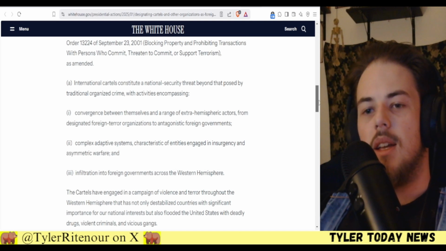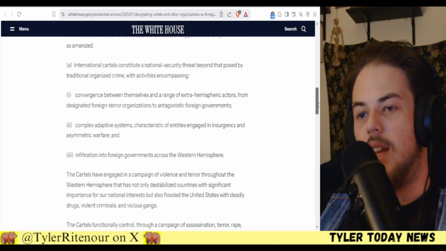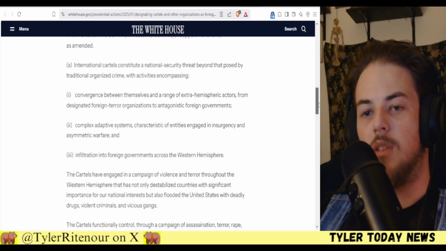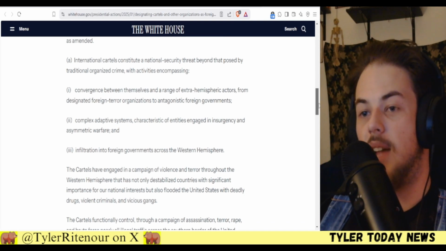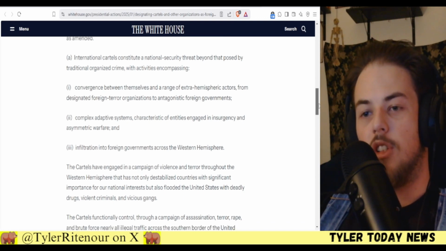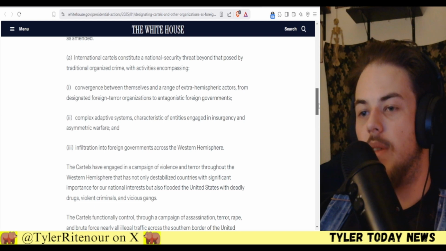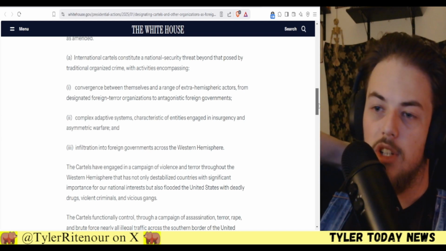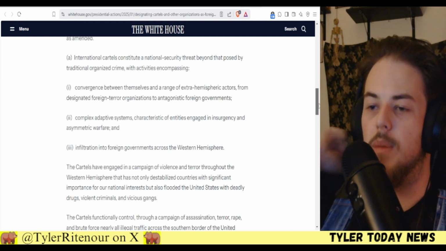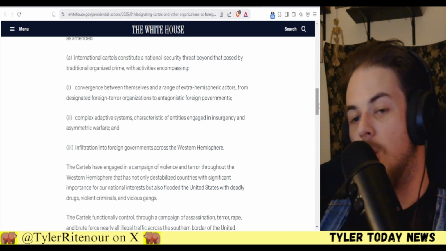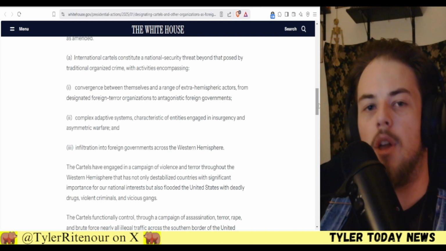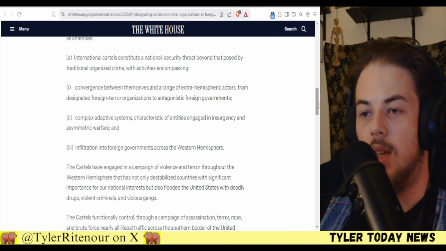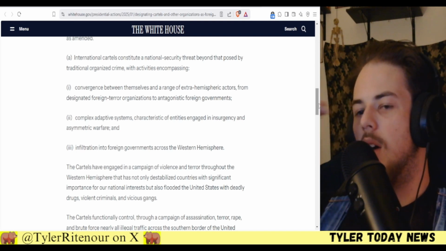As amended, international cartels constitute a national security threat beyond that posed by traditional organized crime, with activities encompassing convergence between themselves and a range of extra-hemispheric actors, from designated foreign terror organizations to antagonistic foreign governments. What it's talking about there is the cartel outright works with other terrorist organizations already, arms dealing and stuff like that, drugs and whatever, human trafficking.